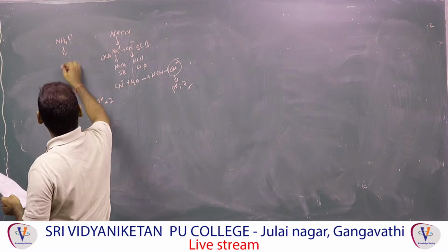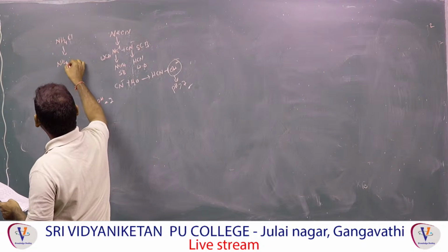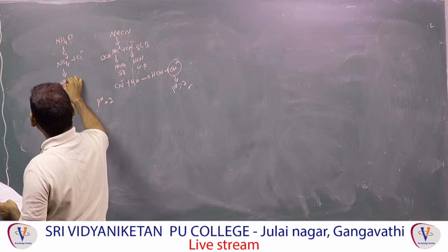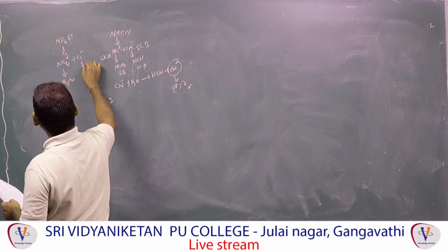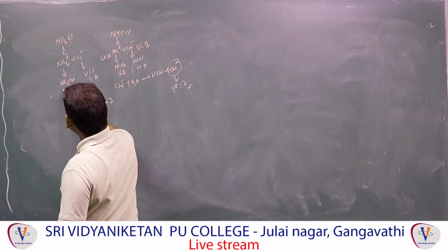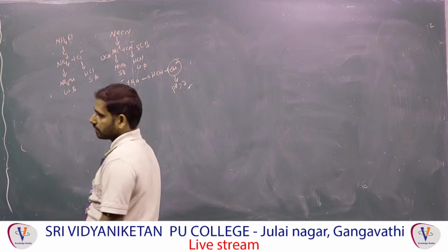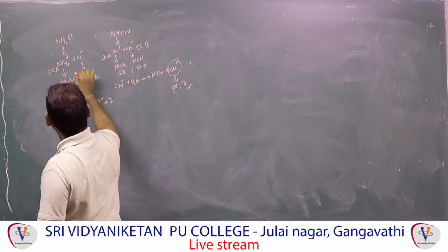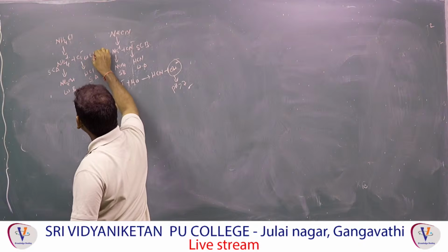NH4Cl, same like this: NH4 plus, Cl minus. NH4 is coming from NH4OH, Cl is coming from HCl. HCl is a strong acid, NH4OH is a weak base. Weak base means strong conjugate acid. Strong acid means weak conjugate base.